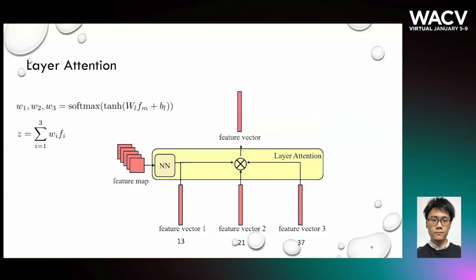The task of the layer attention block is to do a weighted sum of the three feature vectors. If feature vector 1 gets a large weight, we can think that the model is currently paying more attention to low-level features. On the contrary, if feature vector 3 gets a large weight, we think that the model is currently paying more attention to high-level features. But given a style image, should the machine focus on the local or global feature? We believe this depends on the image itself. So we input the feature map given by the last convolutional layer to a neural network, and it generates three weights for us. Then we just sum them based on these weights.